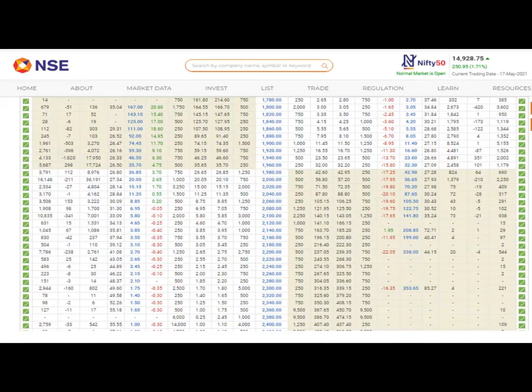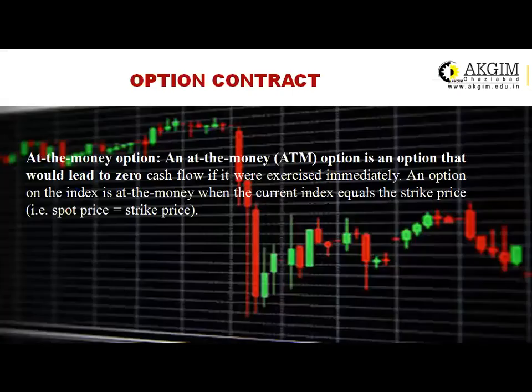These 1,780, 1,800, 1,820, 1,840 are all known as the strike prices. If you are going to buy a call option which is less than the spot price, then it is known as an in the money option, and the reverse happens in the case of the put option.